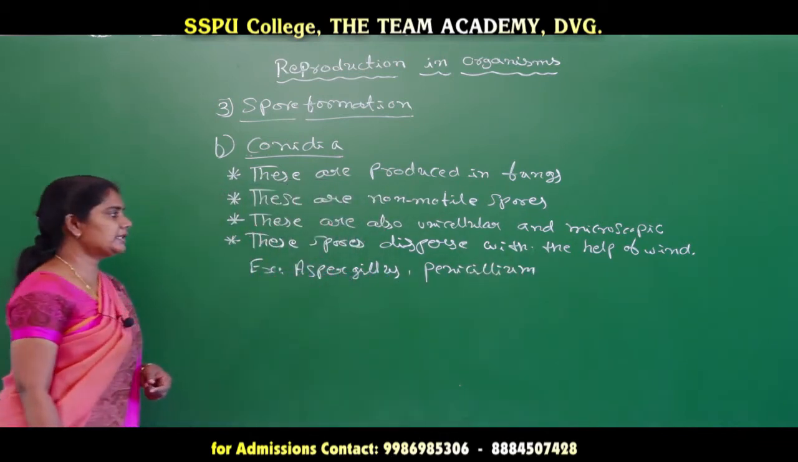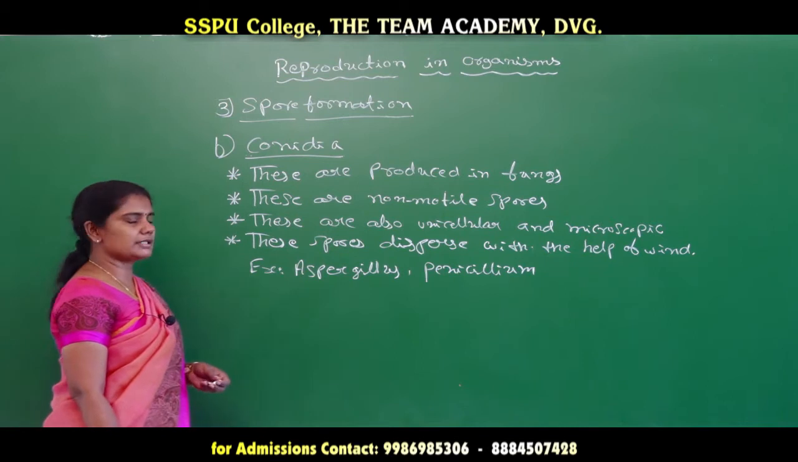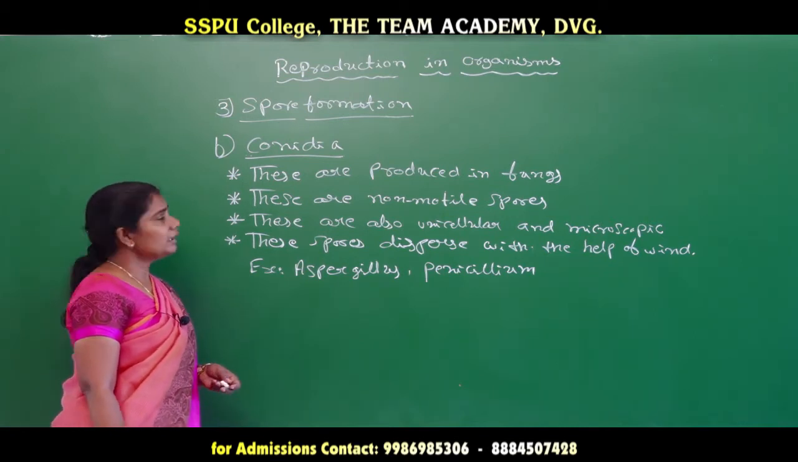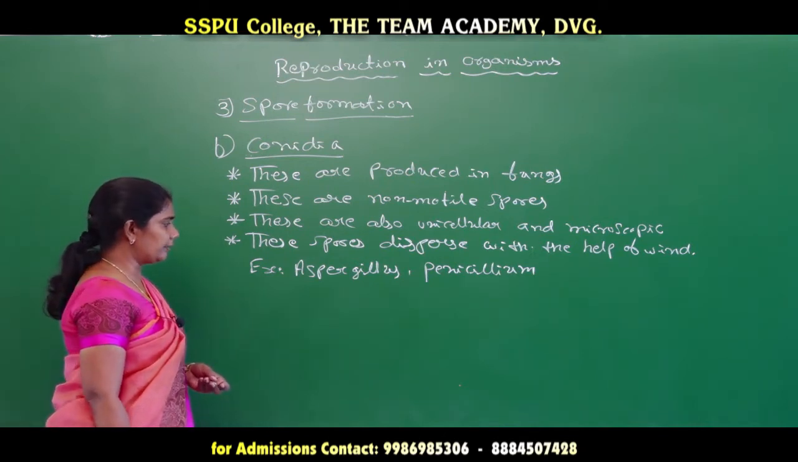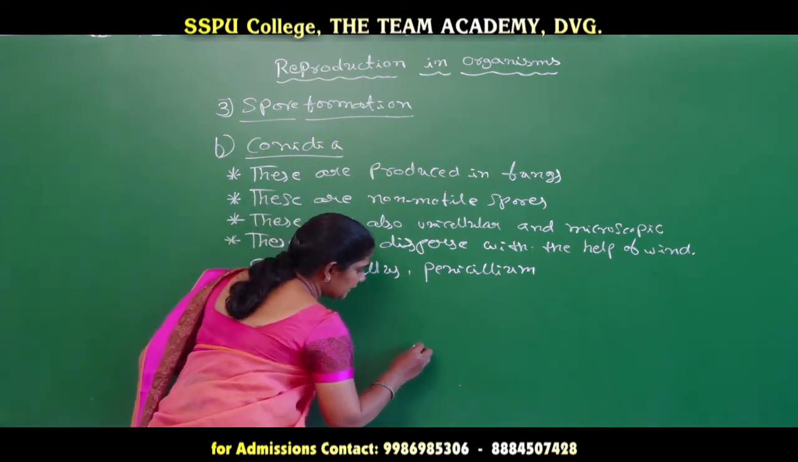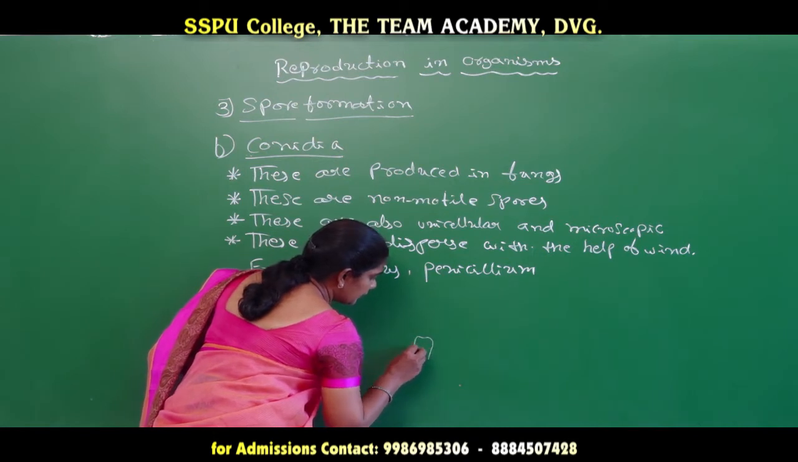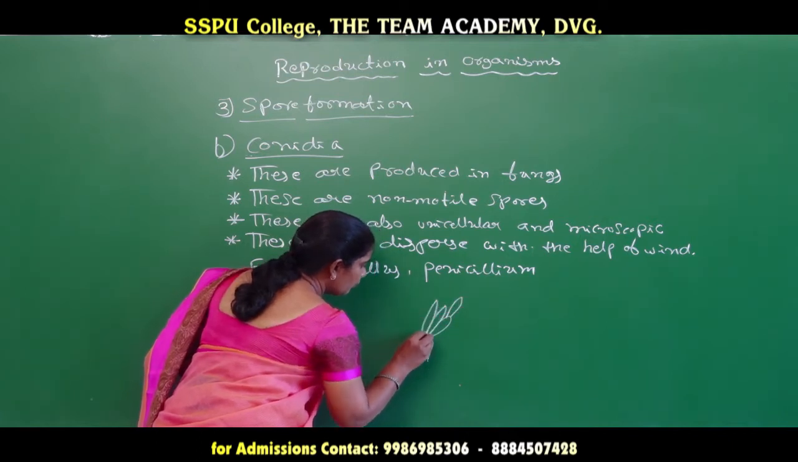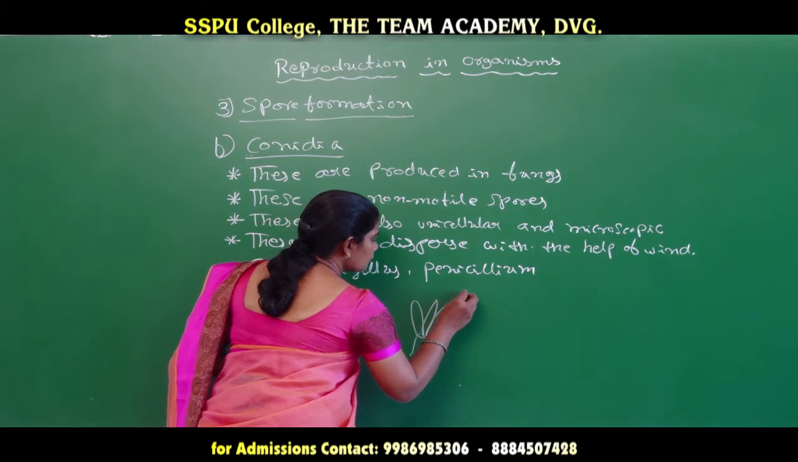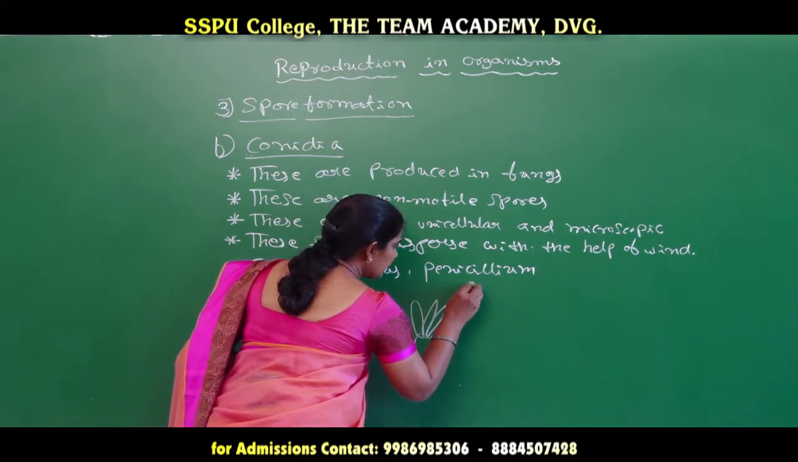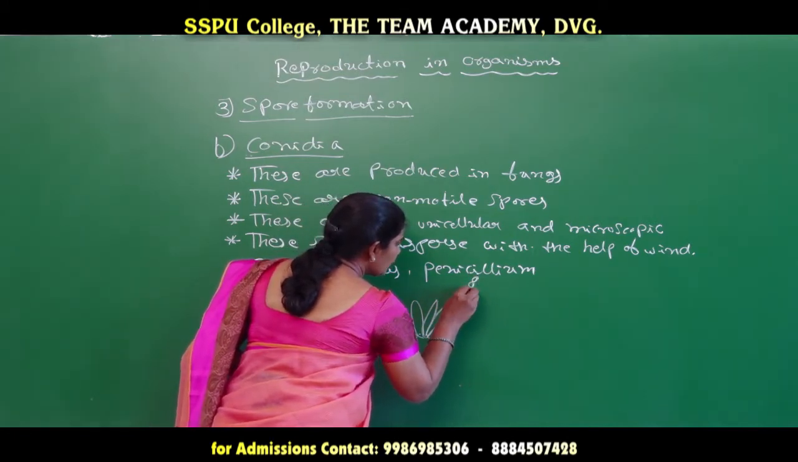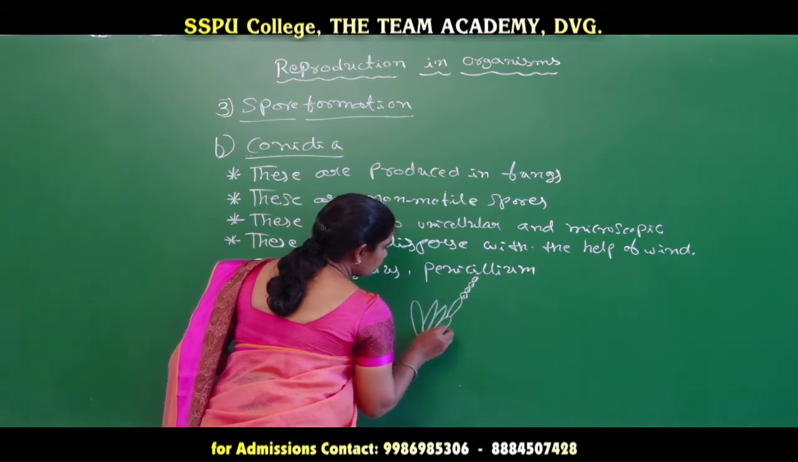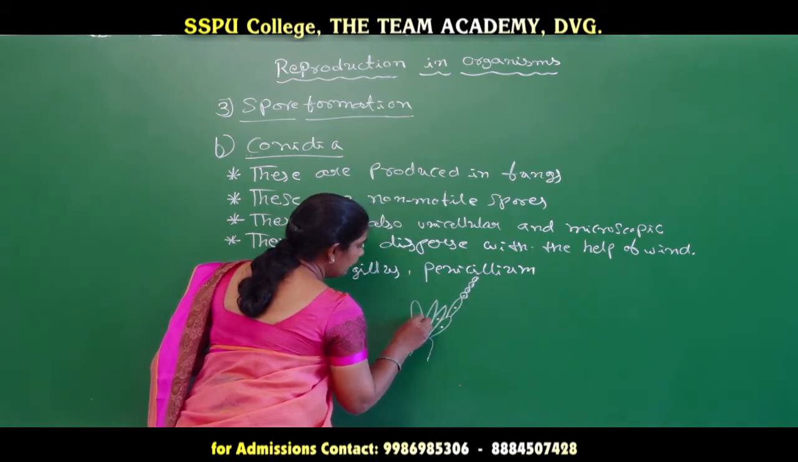Aspergillus and Penicillium are some of the organisms which produce a spore, that is nothing but conidia. Especially when we observe the structure of a Penicillium, it has a number of conidiophores like this. Above the conidiophores we can see the chain of spores which are formed. Those spores are nothing but the conidia.